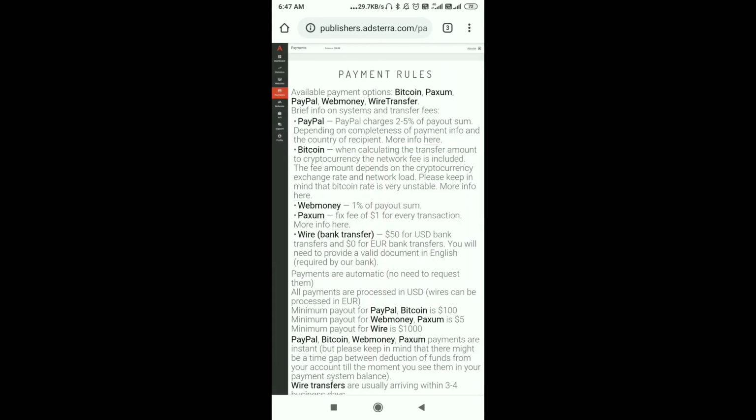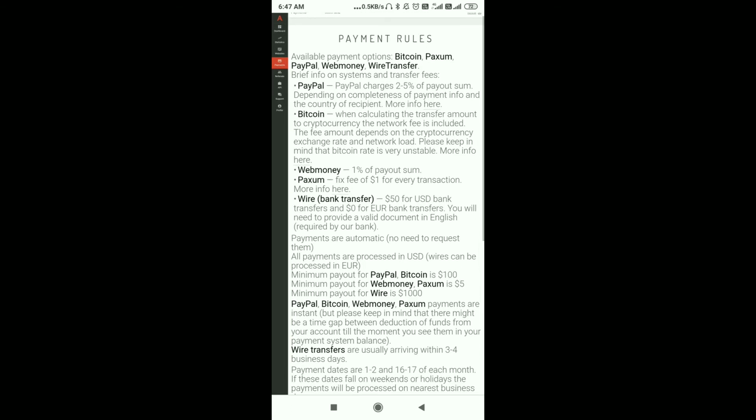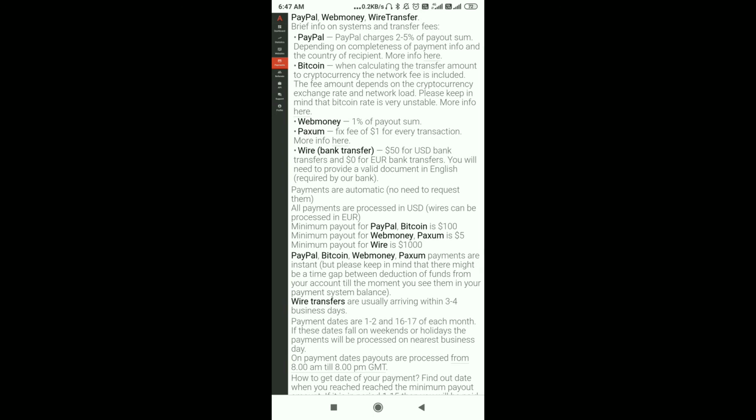After that, the payment method. See, here is the payment method. Available payment options: Bitcoin, Paxum, PayPal. PayPal will charge you 2.5%. Bitcoin transfers at least $100. WebMoney charges 1% of the payout. Paxum charges $1 for every transaction.